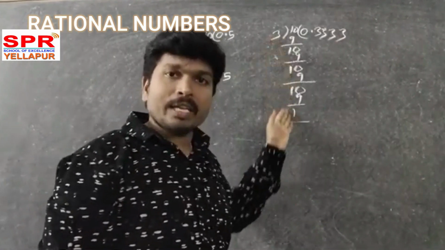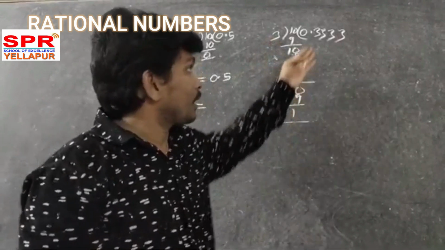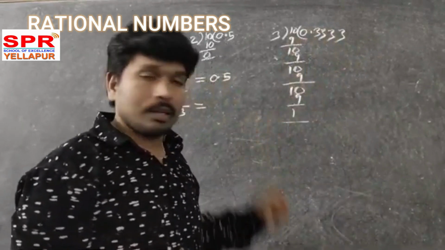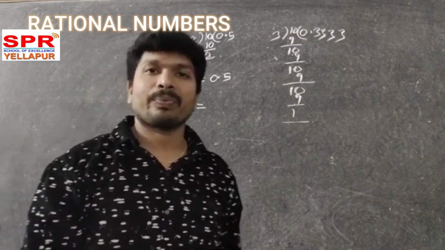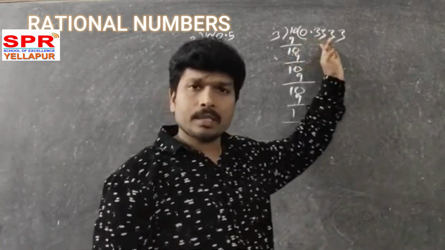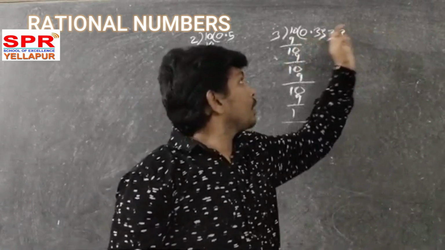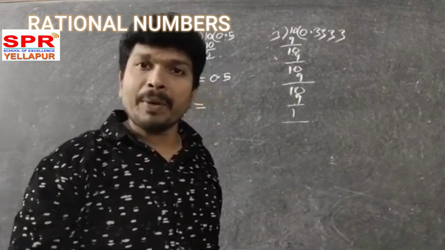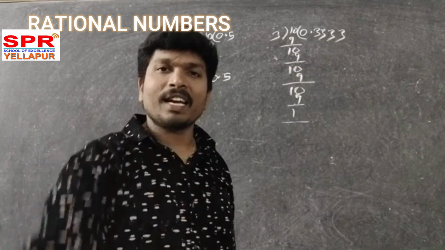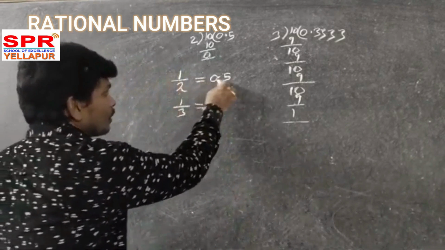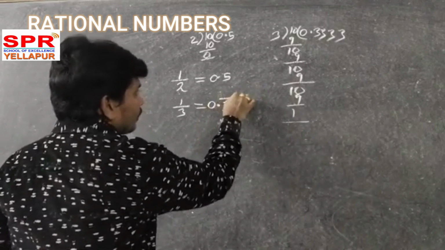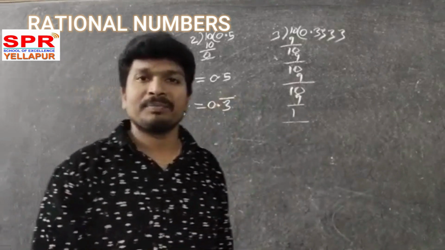You are taking infinitely many steps, but the decimal part is not terminating because you are not getting remainder 0. That's why the digit 3 is continuously repeated. So we call it a non-terminating recurring decimal, while 0.5 is a terminating decimal. The repeated part is denoted by a bar.